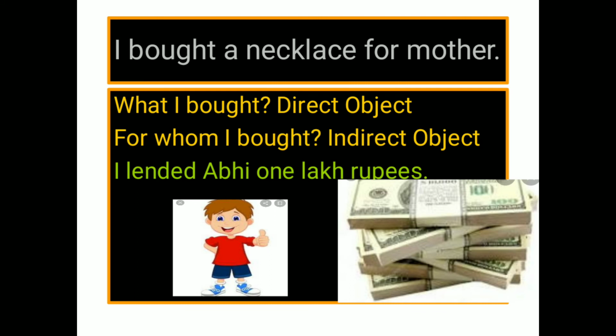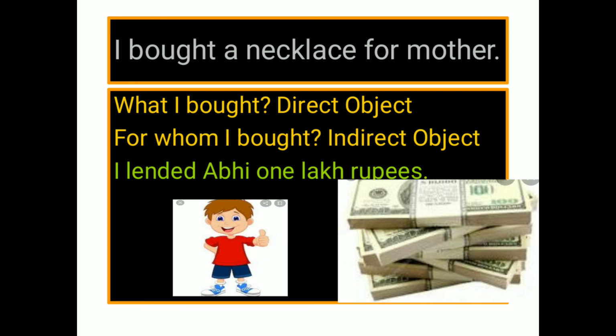And for whom did I buy it? Mother. So mother is your indirect object. In other words, who is the beneficiary of the necklace? Yes, it is mother. So mother is your indirect object.